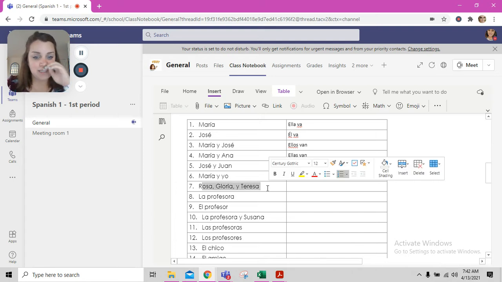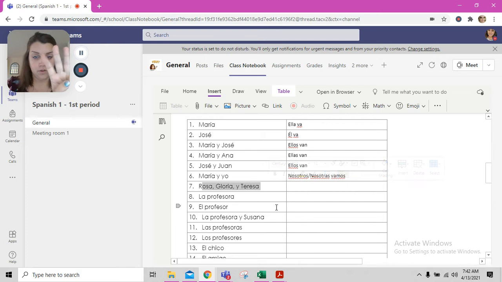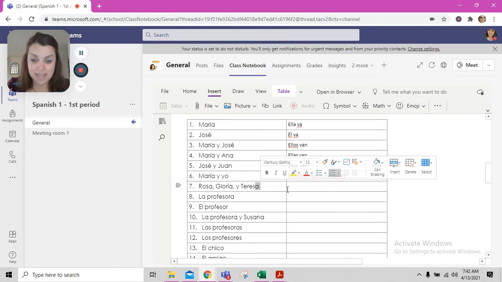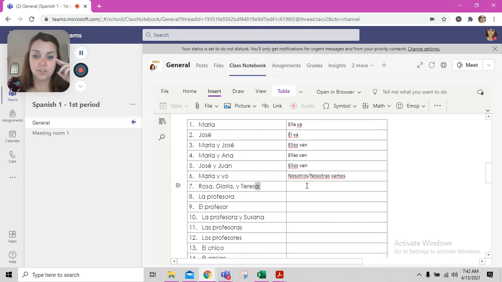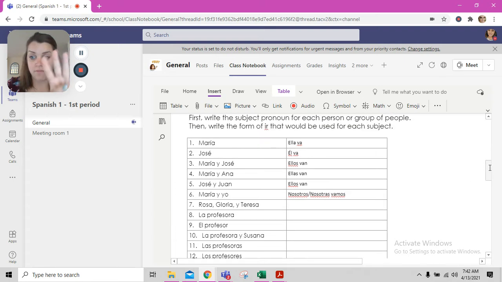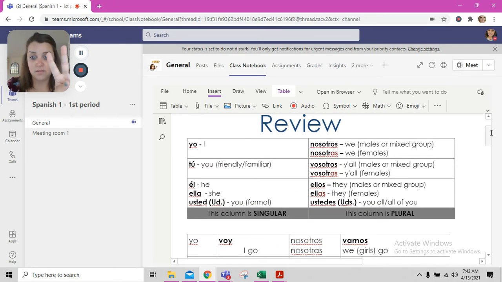Número 7. Tenemos Rosa, Gloria y Teresa. Rosa, Gloria y Teresa. That's 3. Okay, so Rosa, Gloria, and Teresa. Notice all of their names end with A's. So for that one, you are going to have to choose the females. All right, so we have 3 females.